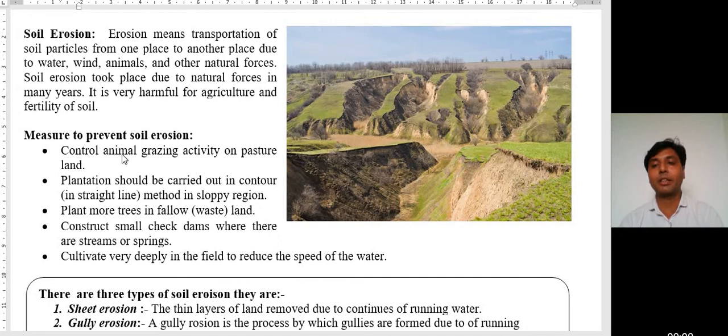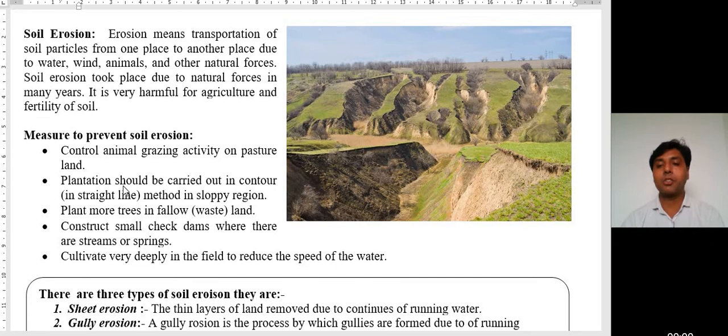The first point given is, control animal grazing activity on pasture land. Grazing activity should be controlled as per the requirement. Normally, animals are also responsible for soil erosion, so here animal grazing on pasture land should be controlled.